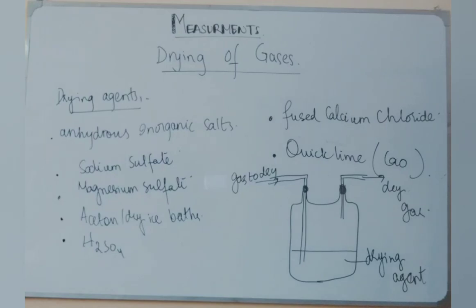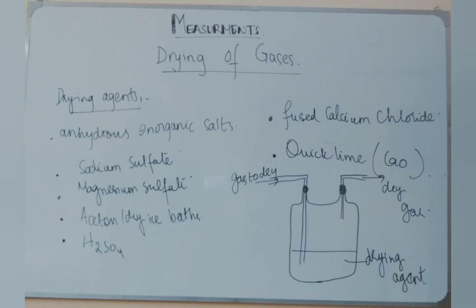If you are using the drying agents to dry a gas which is being collected over the surface of water, then that is the apparatus arrangement which you should be very careful about, because in the past papers, whenever the MCQ paper 1 or paper 2 is coming, in paper 1 they will ask you to select the correct arrangement of the apparatus or the method which you can use to collect and dry a certain gas which they have given you in the question.